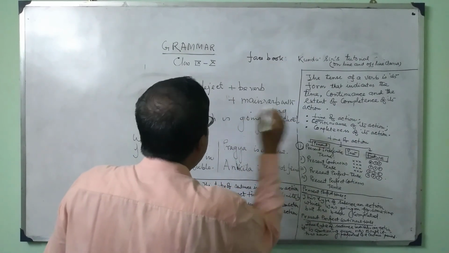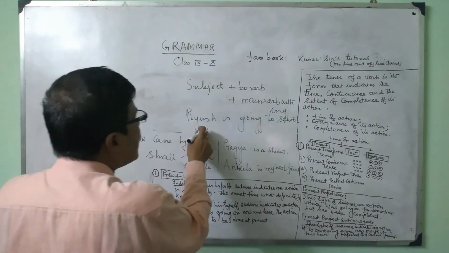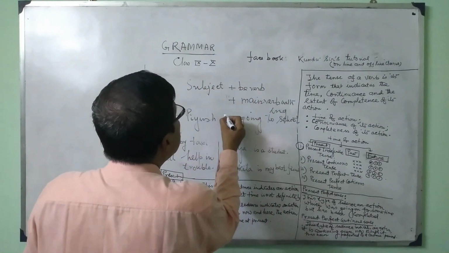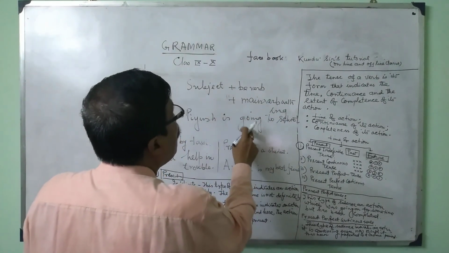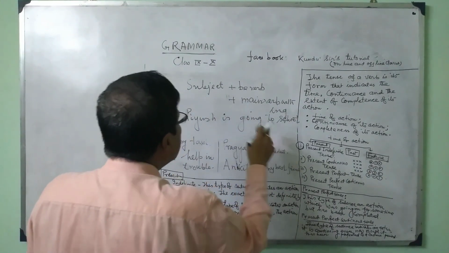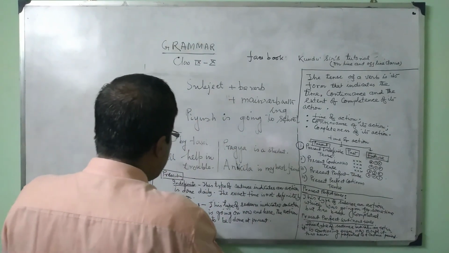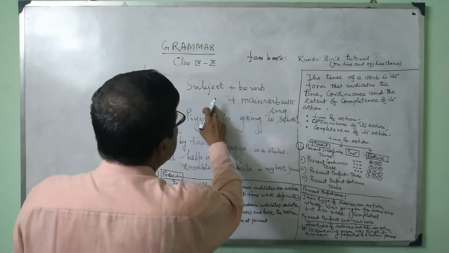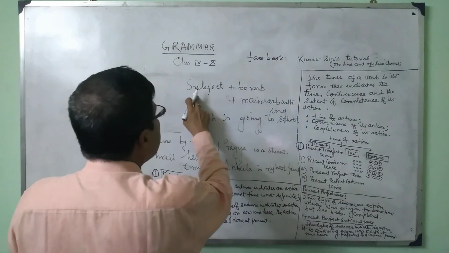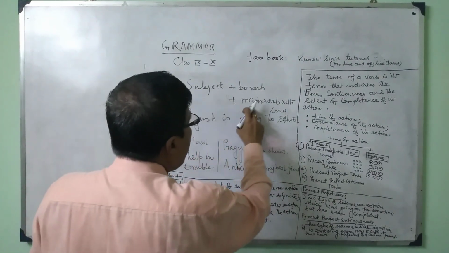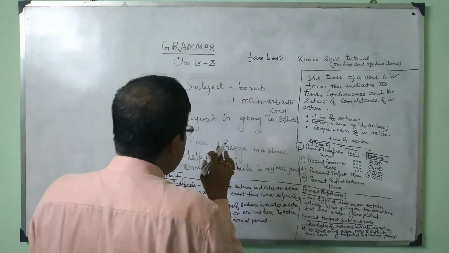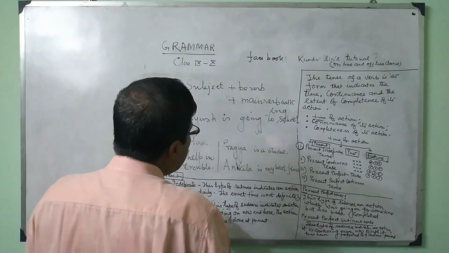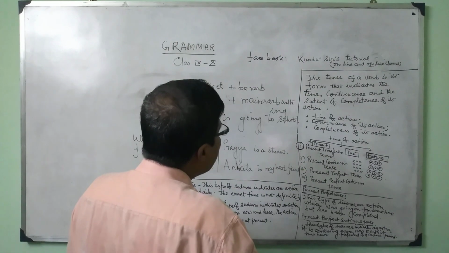It is the example. What is the rule? Subject is Piyush, be verb is, and main verb is go plus ing, going to school. That is the fundamental rule for present continuous tense: subject plus be verb according to subject plus main verb with ing. It is the main concept related to present continuous tense.